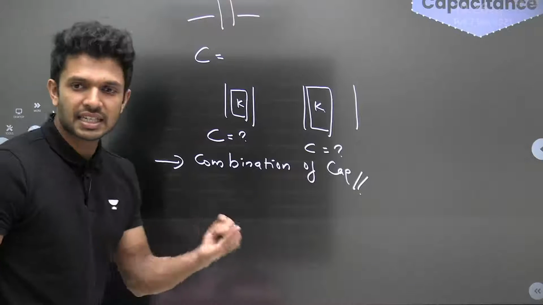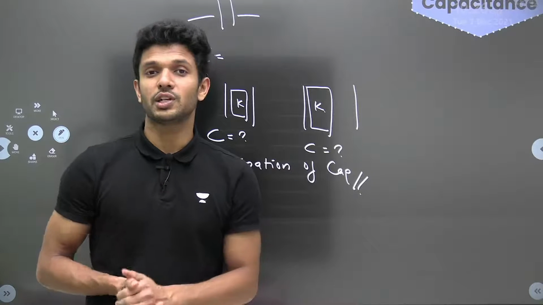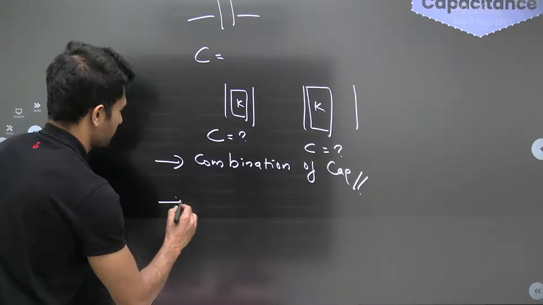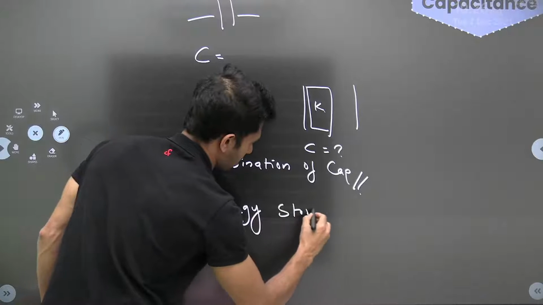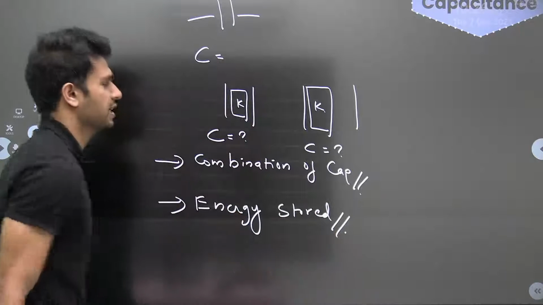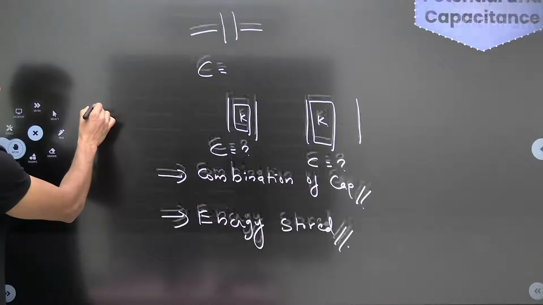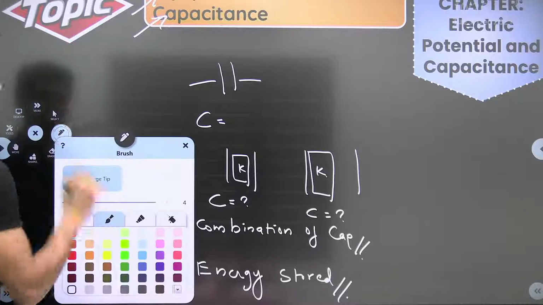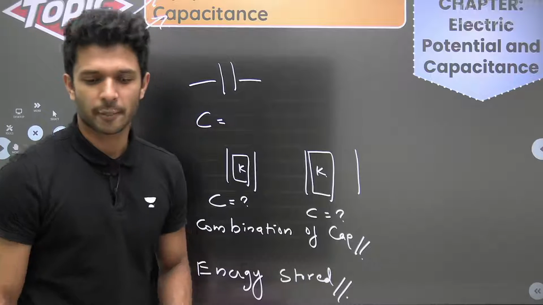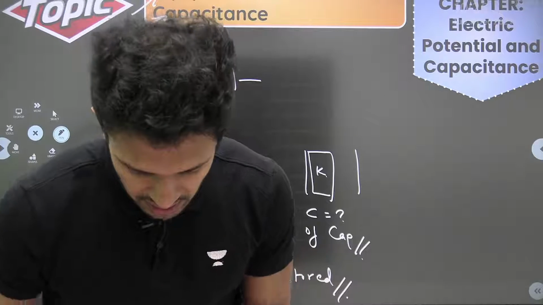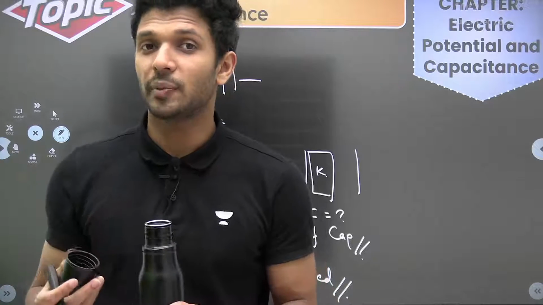Then combination of capacitors, series combination of capacitors, parallel combination of capacitors, another important topic. And the last is energy stored inside the capacitor plates. So these are the topics that you must go through in the very last part, which is related to capacitors. If you know this much, any question that pops up will become clear, okay? So no need to worry. And there we come to an end of the most important topics from our second chapter.